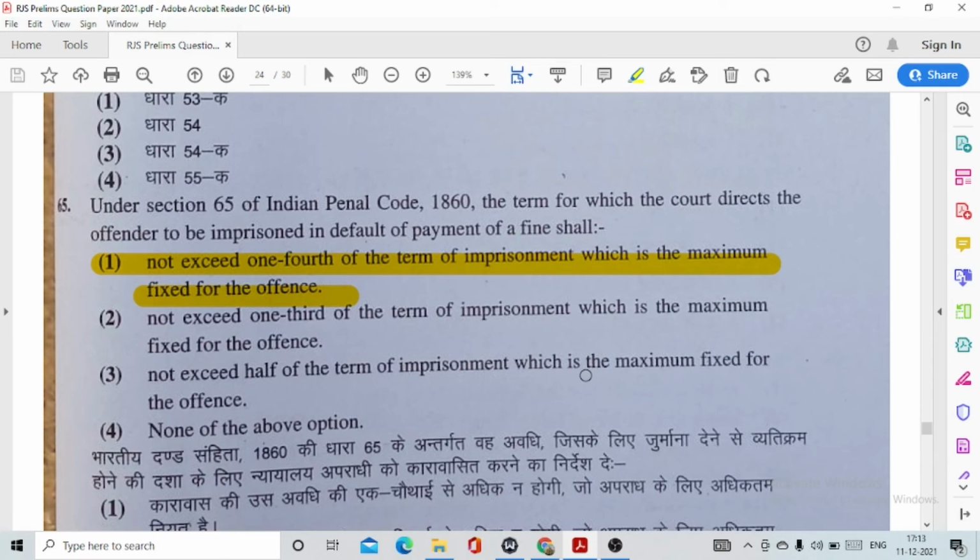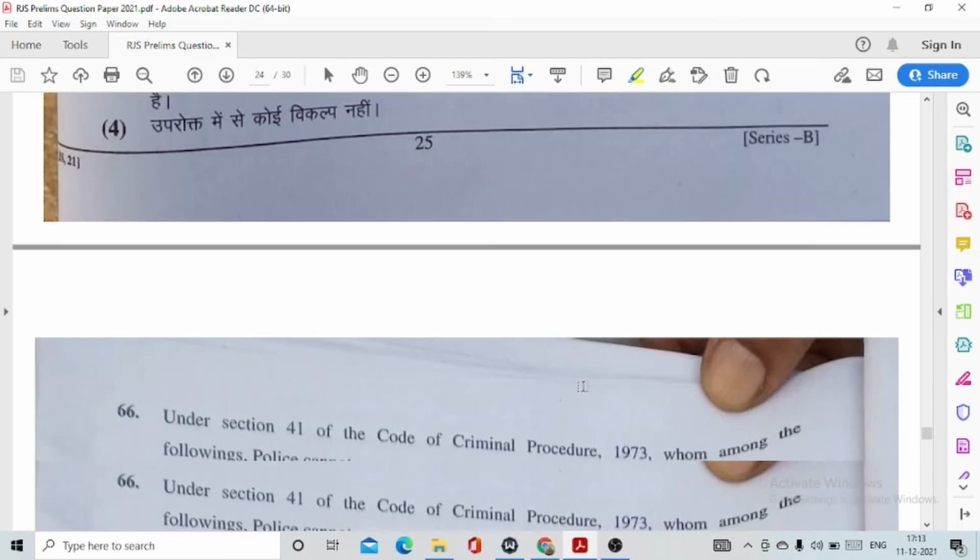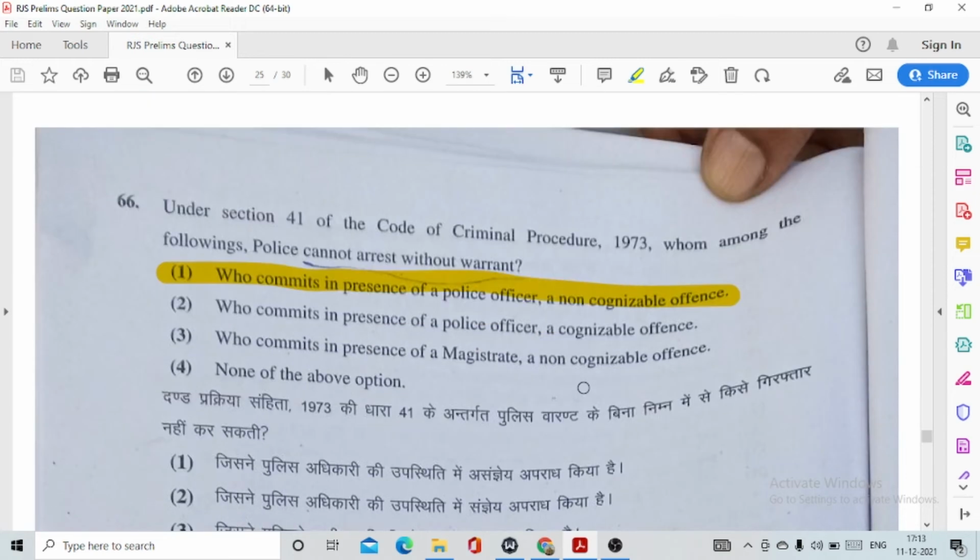Question number 65. Under section 65 of the IPC, the term for which the court directs the offender to be imprisoned in default of payment of a fine shall, this option number 1, not exceed 1/4 of the term of imprisonment which is the maximum fixed for the offence. Question number 66. Under section 41 of the CRPC, whom among the following police cannot arrest without warrant? This is option number 1. Who commits in presence of a police officer a non-cognizable offence.